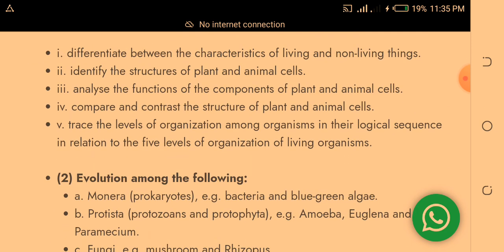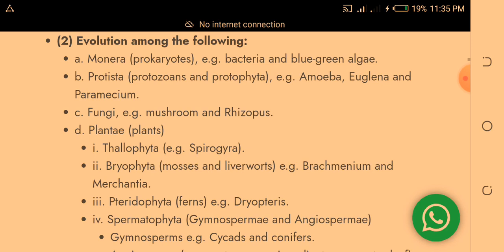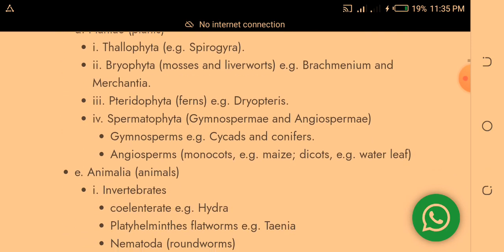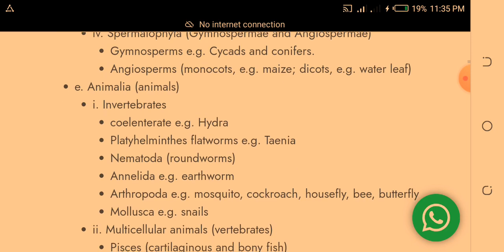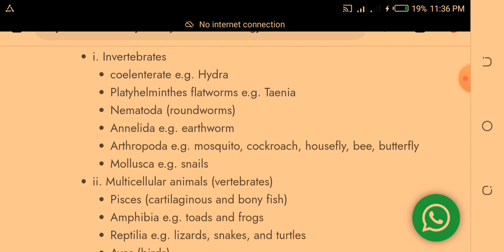Okay, when you get this material, you'll be able to look at them in detail. Then evolution among the following: Monera, Protista, Fungi, Plantae, Animalia. Under Animalia, invertebrates, and also nematodes, Annelida, that is earthworm, Arthropoda, mosquito, cockroach, housefly, and all the rest.